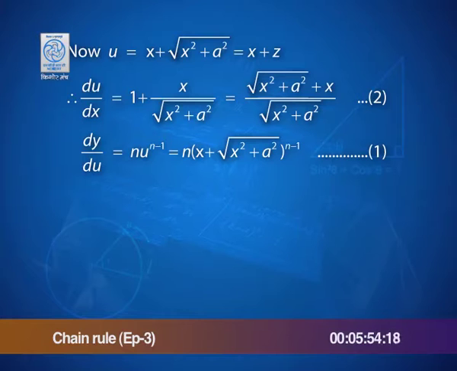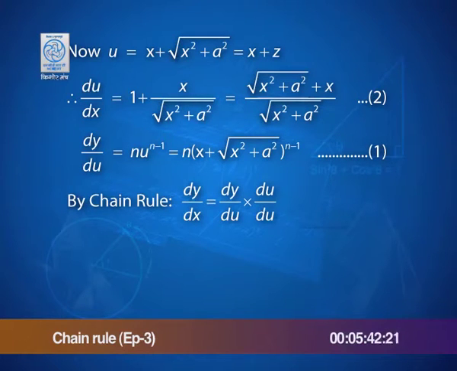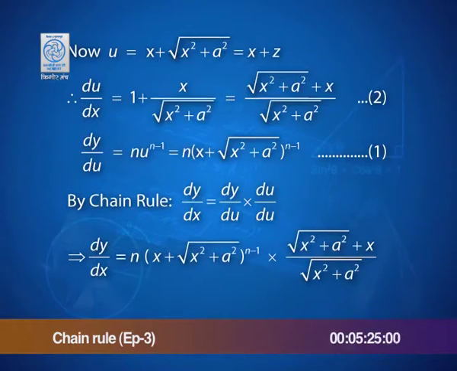We go back to finding what dy by dx was. So, I already have dy by du and now I have du by dx. Using the chain rule, I have dy by dx written as the product of these two expressions. Notice that the two expressions which are being multiplied have something common. So, if you use the rule that if the base is same, powers get added, the expression does simplify to be nothing but n y by root x square plus a square, because y was (x plus root of x square plus a square) whole to the power n.